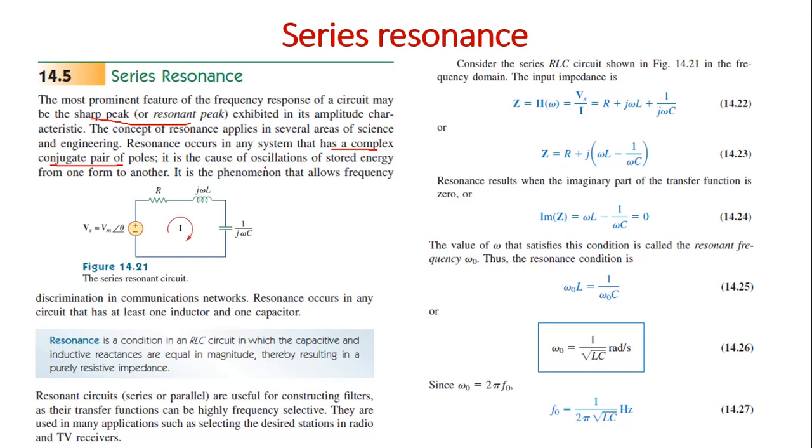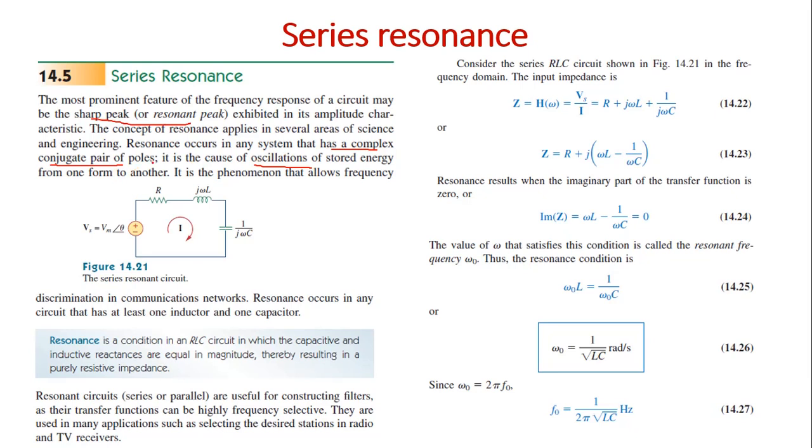We have also discussed this in the step response analysis, where we have a complex conjugate pair of poles. If we have a complex conjugate pair of poles, then the response is likely to be oscillatory, right? So if resonance occurs in the system, then it has a complex conjugate pair of poles.